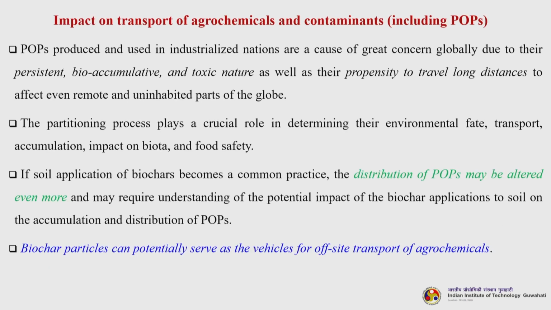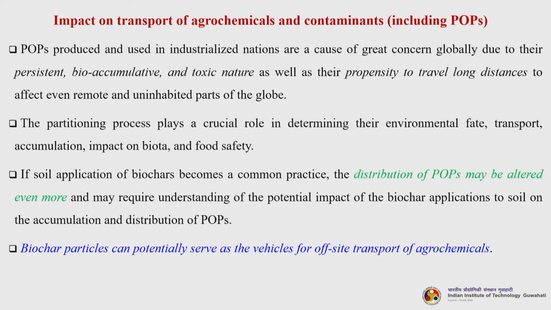So, let us understand the impact on transport of agrochemicals and contaminants, including the persistent organic pollutants, POPs. POPs produced and used in industrialized nations are a cause of great concern globally due to their persistent, bioaccumulative and toxic nature, as well as their propensity to travel long distances to affect even remote and uninhabited parts of the globe. So, the partitioning process plays a crucial role in determining their environmental fate, transport, accumulation, impact on biota and food safety.